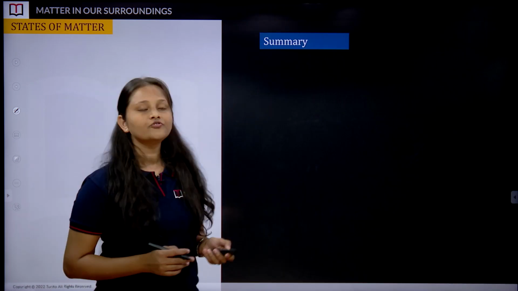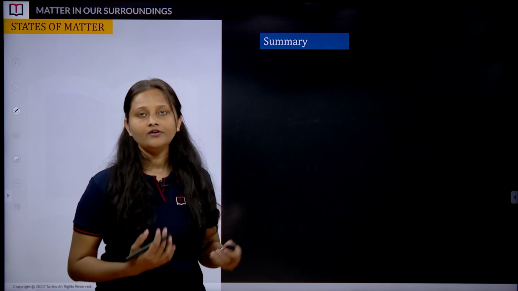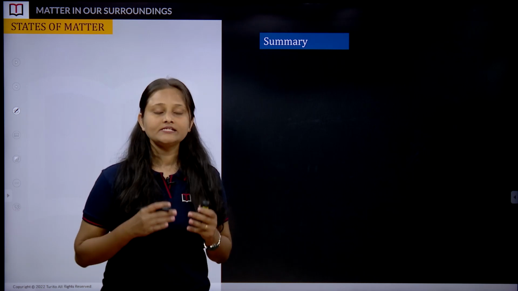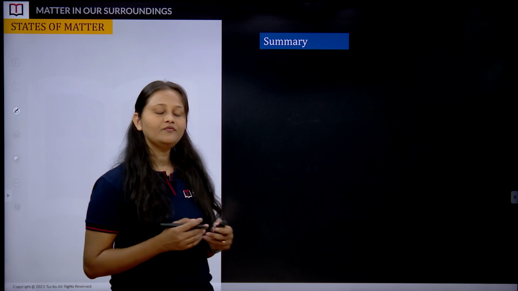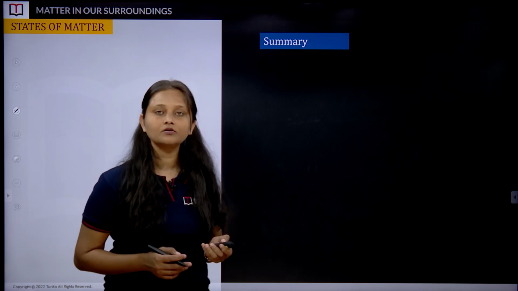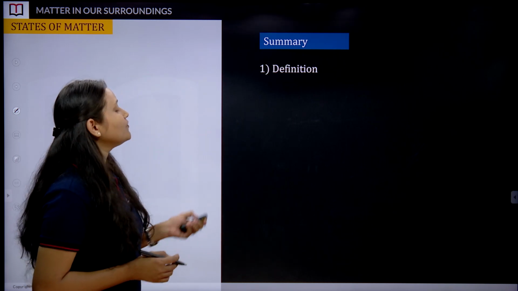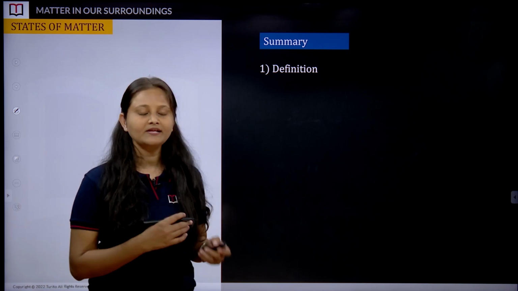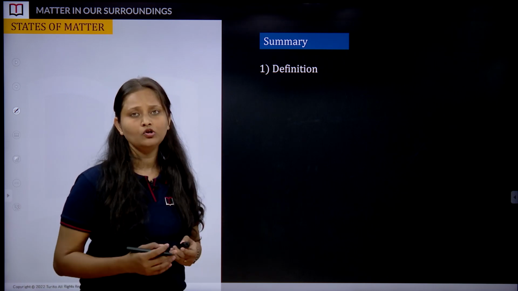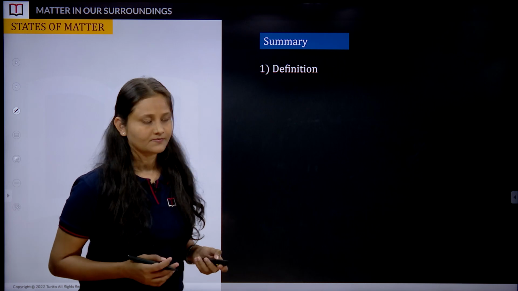So students, we are towards the end of this session, and it's time to sum up whatever we have learned so far. So let's go through it quickly. We have seen the definition of matter. Matter is anything which has its own mass, volume and can be perceived by our senses, right?